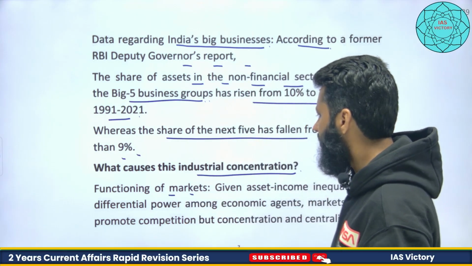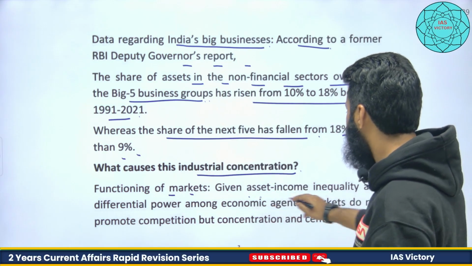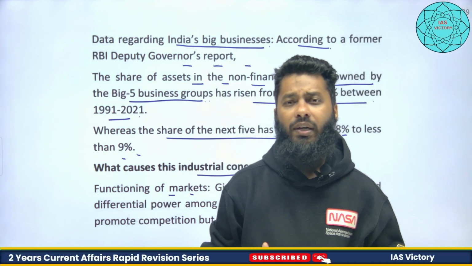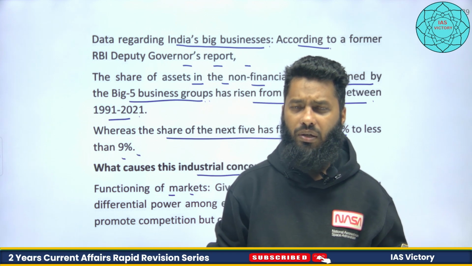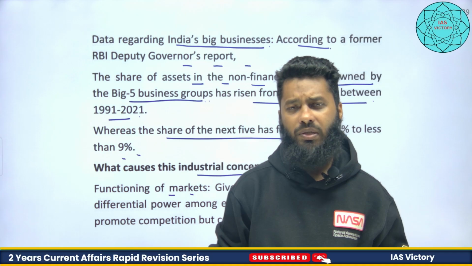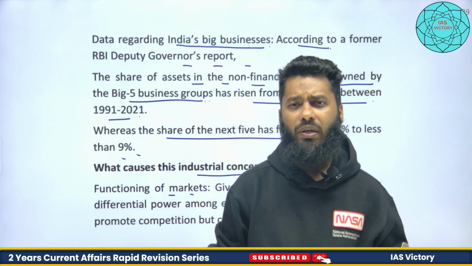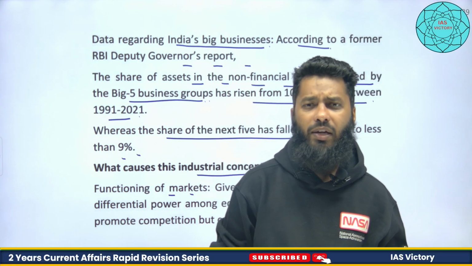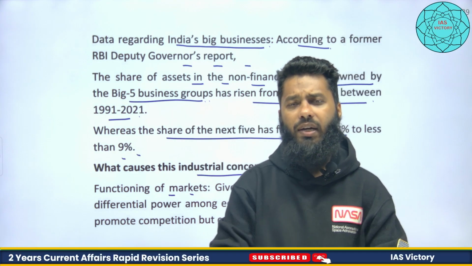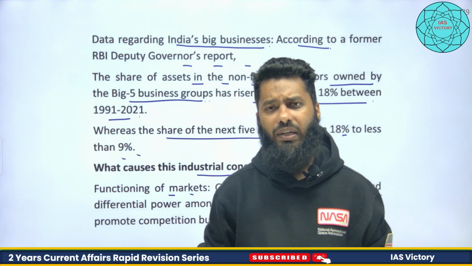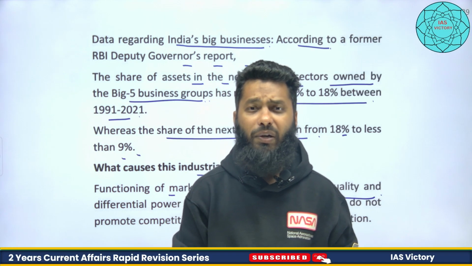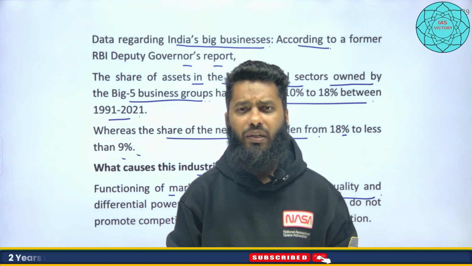The functioning of the market is also causing this, given asset and income inequality. For example, if we talk about maintenance of airports, and the government comes with an auction of this contract, how many firms can actually bid for it? Very few, because the accumulation of wealth is in few hands, so only a few industrial houses can bid for it and get the contracts.